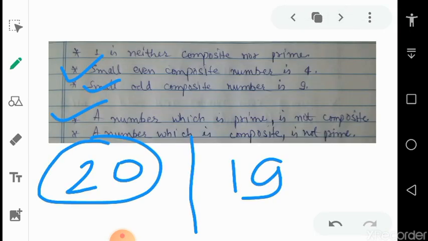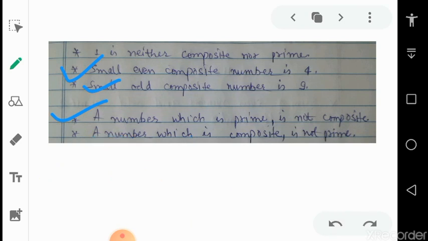Alright, next few points are there about composite number. 1 is neither composite nor prime. Next is smallest even composite number is 4. As you know that 4 is not a prime, it is composite, so it is the even number and smallest composite also. Smallest odd composite number is 9.